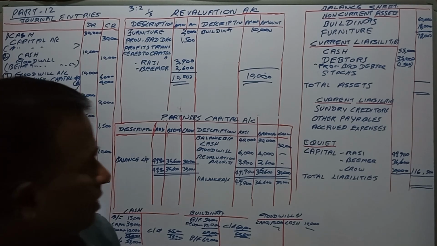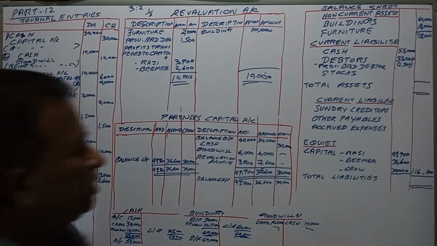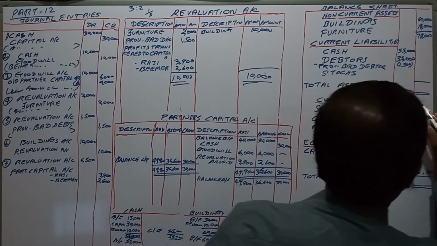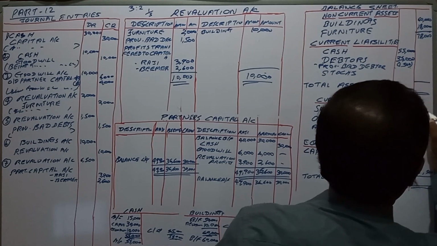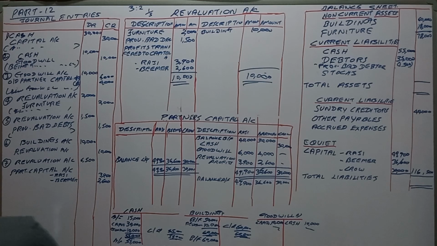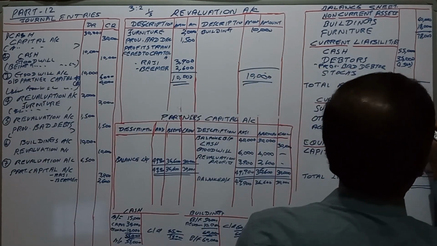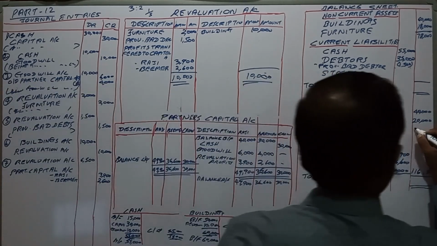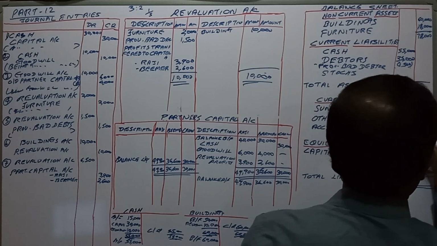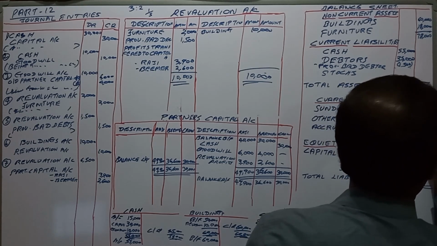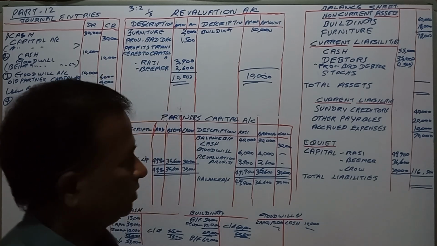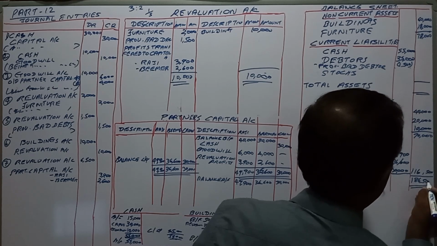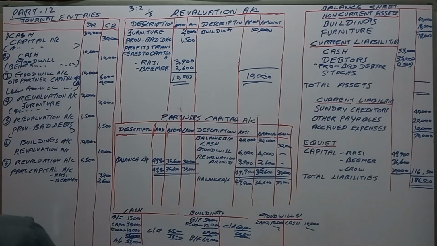We have to say sundry creditors 40,000, and other payables 20,000, accrued expenses 10,000, that is 70,000. 186,500 here.